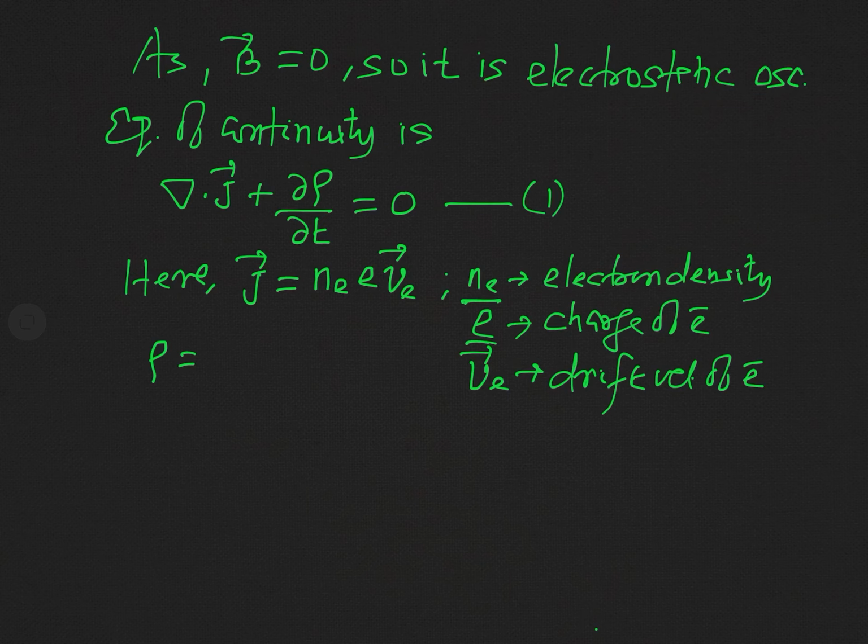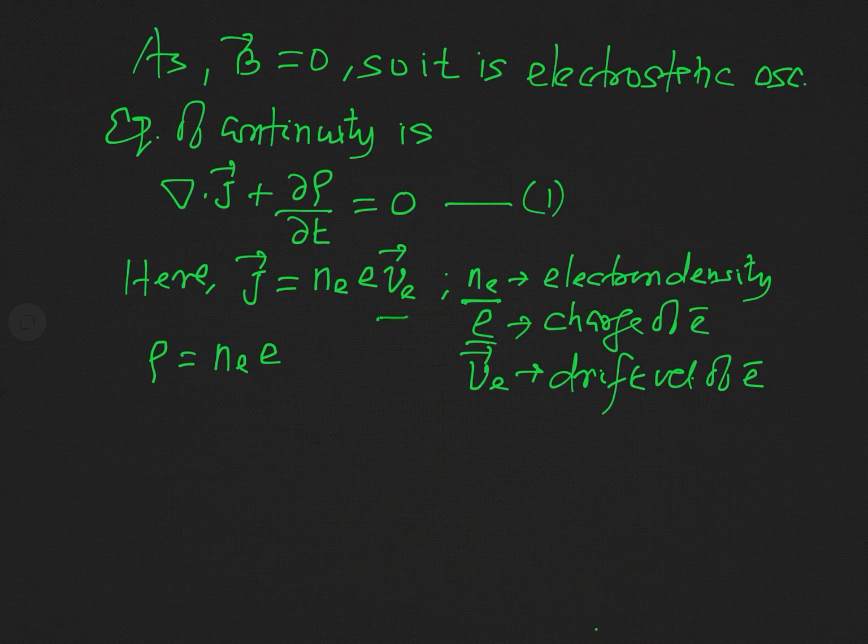So the charge content in unit volume will be simply Ne into e. You can see when we take the minus sign here and the minus sign here and put it in this equation, that will simply become a plus sign. Minus 1 will be taken common and that will be equated to 0, so the sign does not change, and so I am not taking the negative sign.